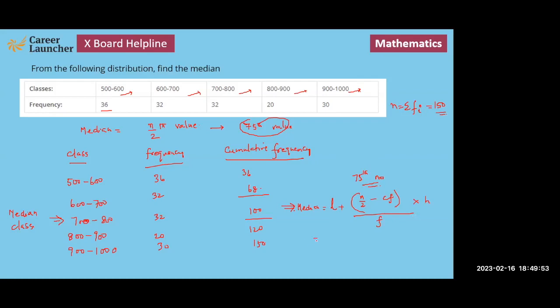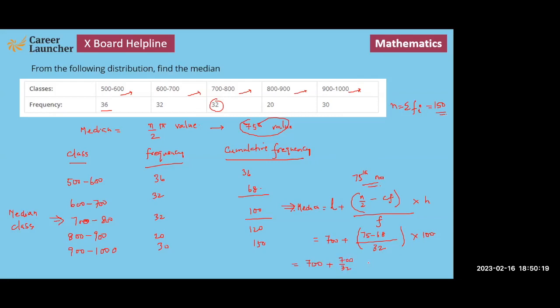So this becomes 700 plus 75 minus 68 divided by the frequency 32, multiplied by 100.